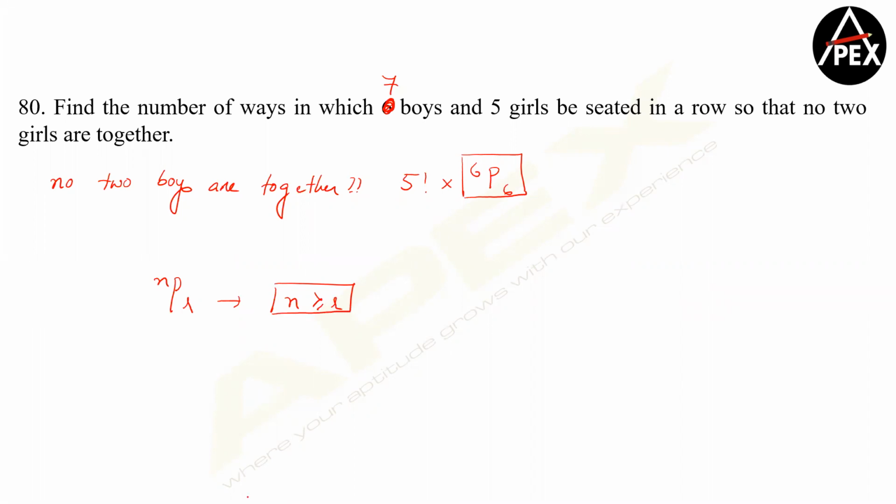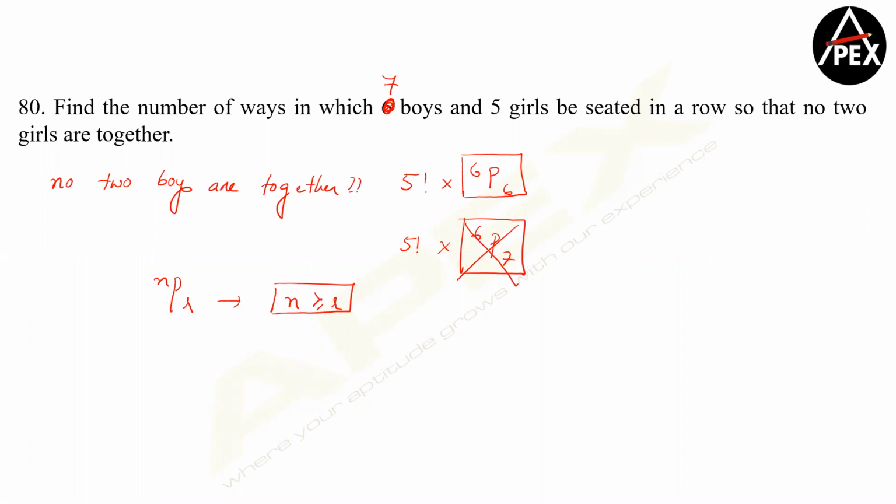Always remember this. Clear? So if I give you 7 boys, let's say you are arranging 5 girls, but places created are 6. 6P7 is a syntax error. This is not the formula that we look at. Am I getting clear, guys?